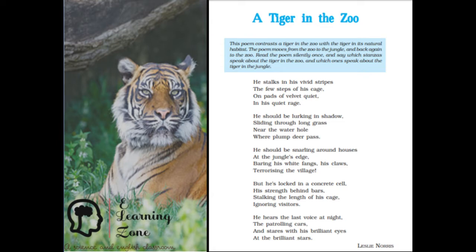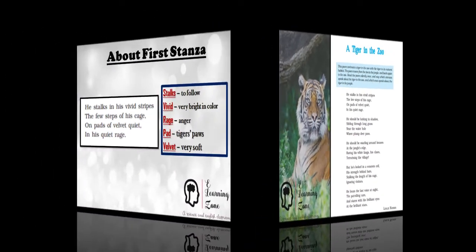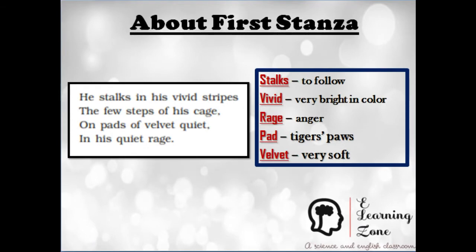But he's locked in the concrete cell, his strength behind bars, stalking the length of his cage, ignoring visitors. He hears the last voice at night, the patrolling cars, and stares with his brilliant eyes at the brilliant stars. By Leslie Norris.